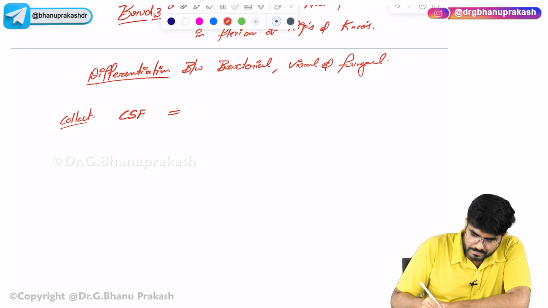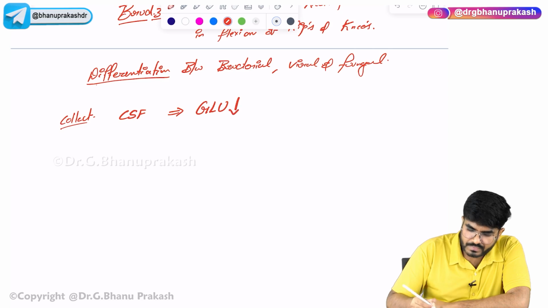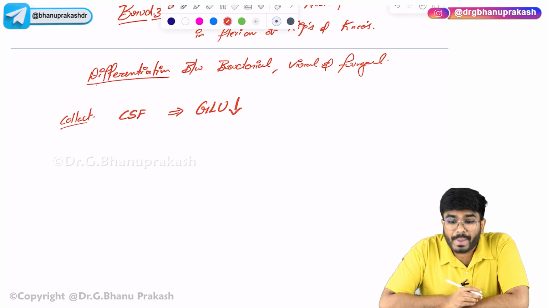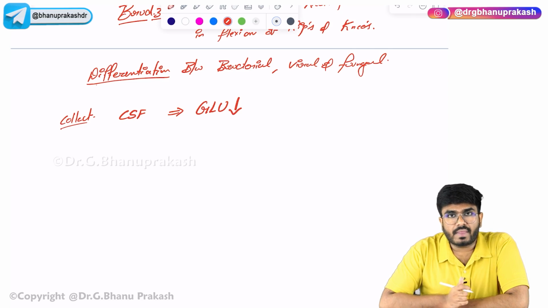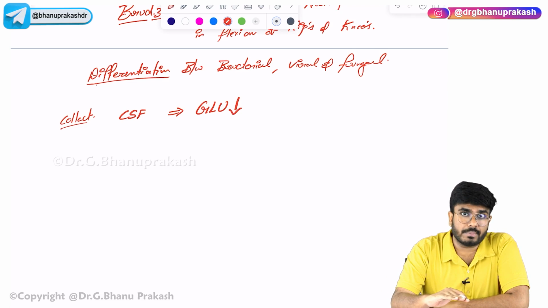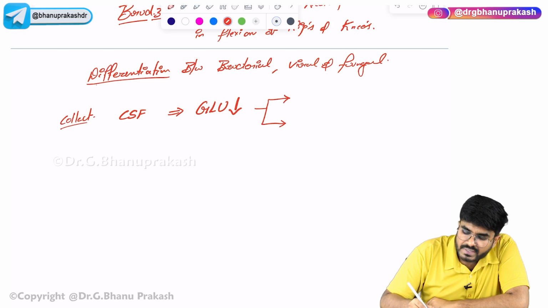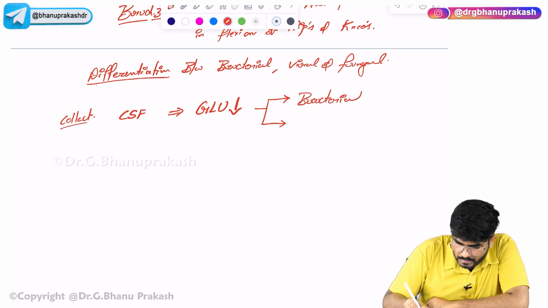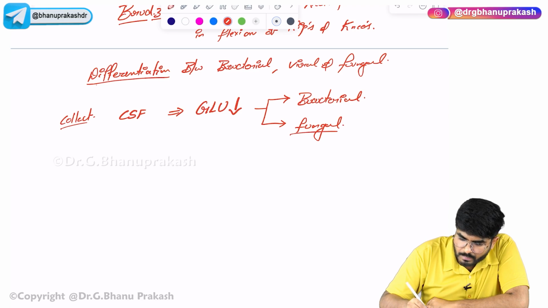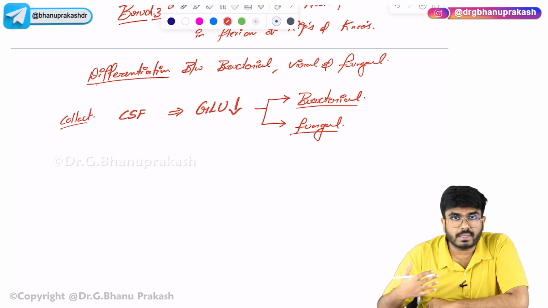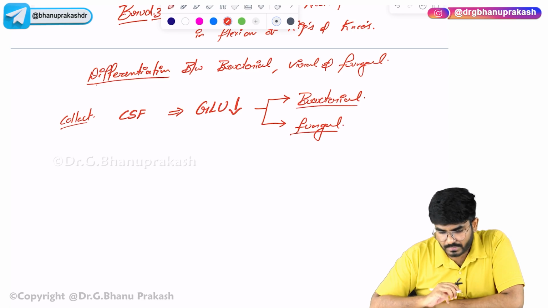Now in the CSF, if the glucose is less, glucose is going down, which means the bacteria is using up the glucose. The amount of glucose is less than the normal. So if glucose is going down, you can narrow down the diagnosis to either bacterial or fungal. Why? Because both bacteria and fungus use the glucose for their survival and division.